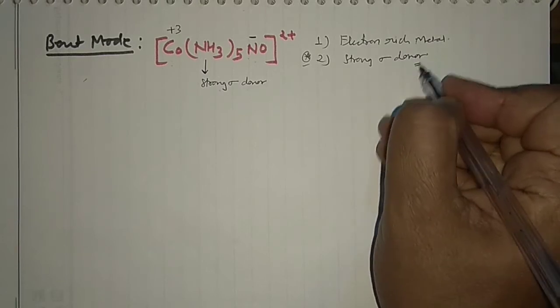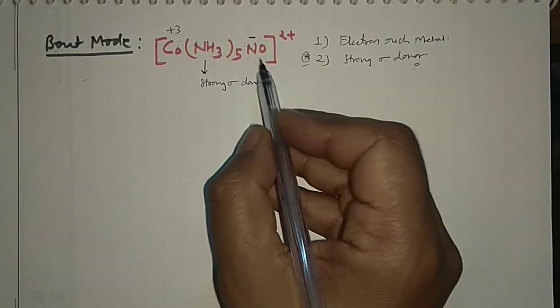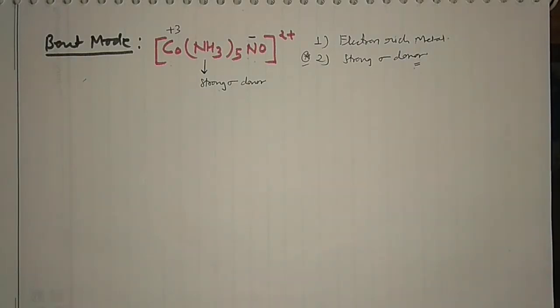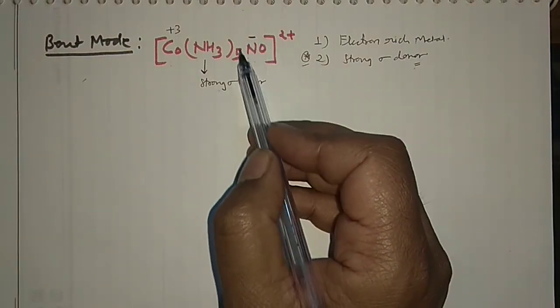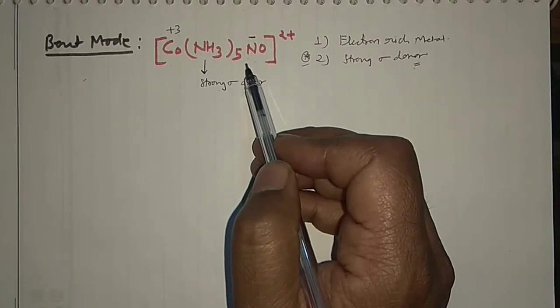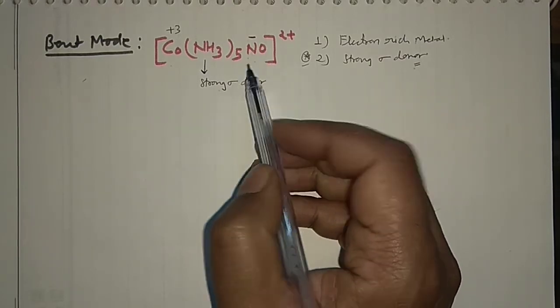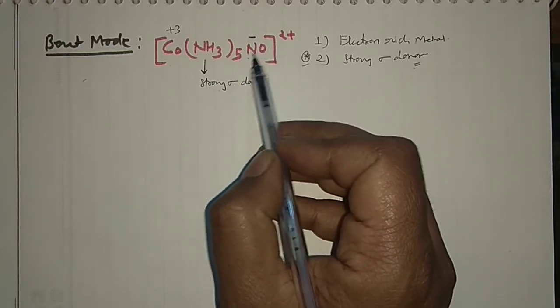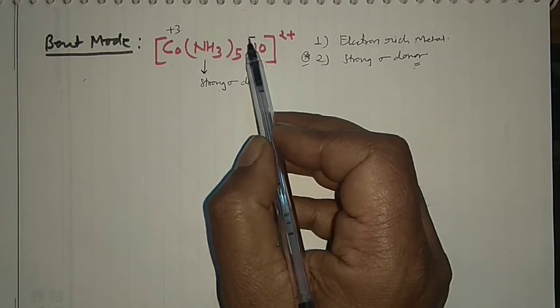When you are having the strong sigma donor ligand, then definitely this NO will link with the metal through the bent mode. And when it is NO negative, that means it cannot accept the electron very easily, so it would be a weak pi acceptor. Definitely it will be a weak pi acceptor, because nitrogen will not have the low lying molecular orbital, due to this negative charge.